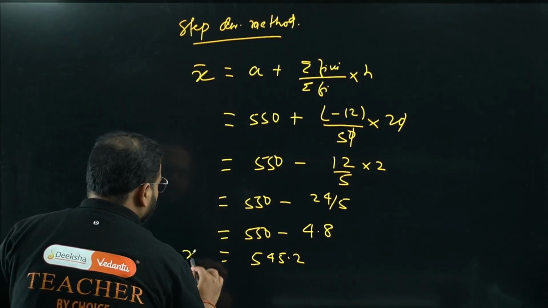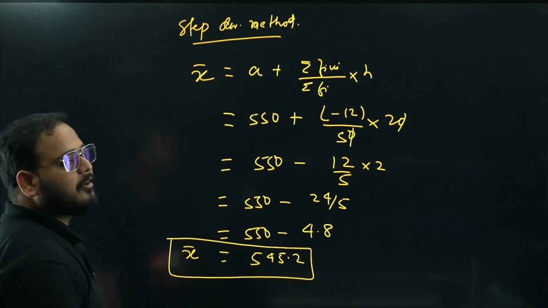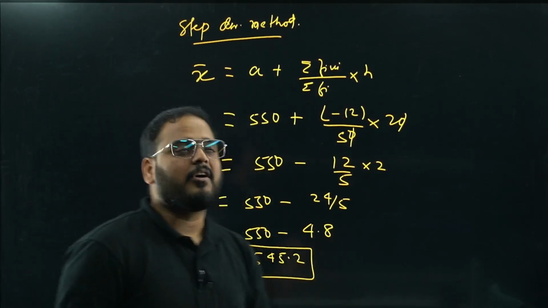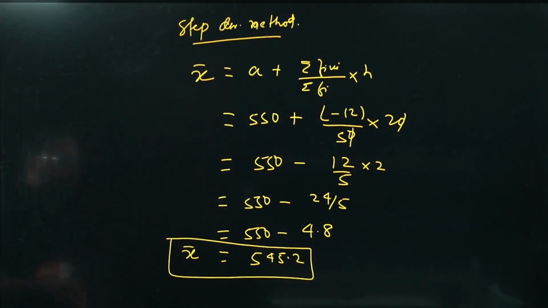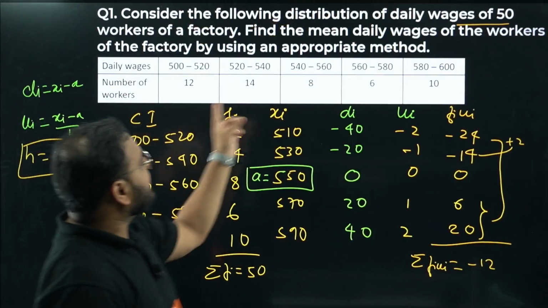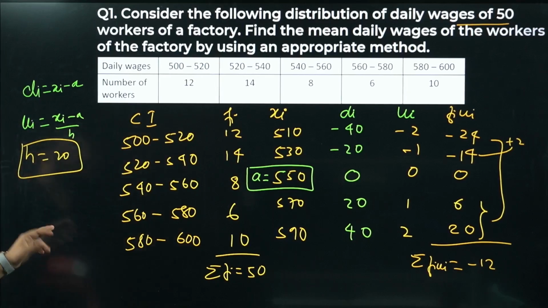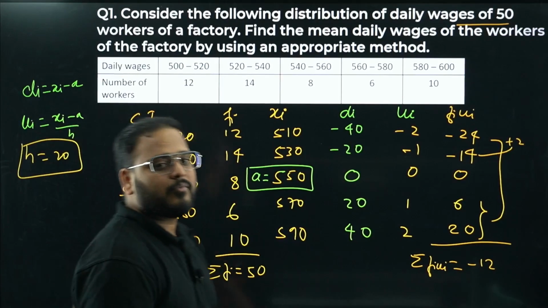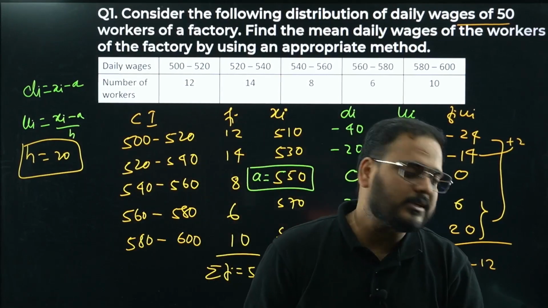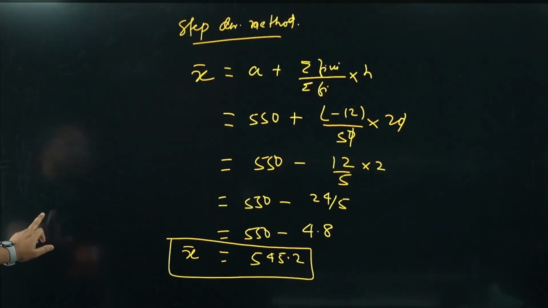545.2 is the value of the average wage of workers given in the data set of 50. Okay, have a look. X bar is the wage, right? Average wage. Mean daily wages. This is the average daily wage of workers working in a factory for the given data problem that they have given. Okay, I hope this is clear. Please have a look. The value is over here, the table is over here. This makes sense to you?